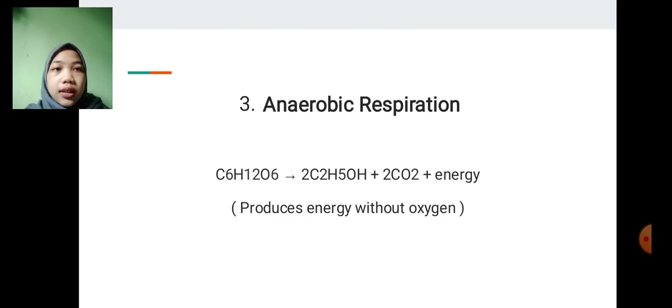Number 3 is anaerobic respiration. Anaerobic respiration produces energy without oxygen, where glucose is the reactant. Anaerobic respiration usually happens in muscle when we do sport or activity for a long time, and it also happens in yeast and bacteria to make fermentation.